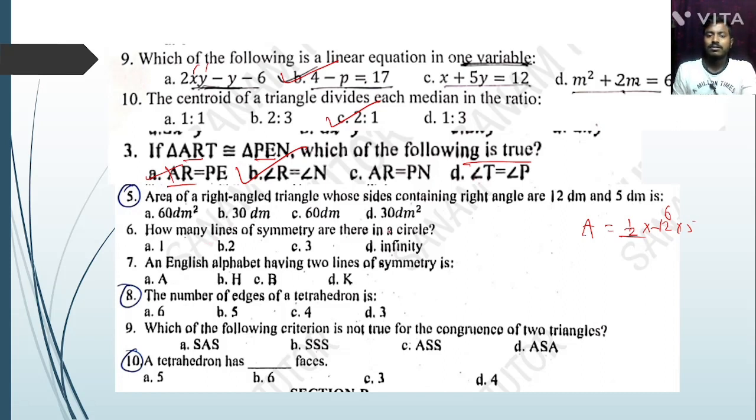Okay, next question. How many lines of symmetry are there in a circle? Circle has infinity. Next question. An English alphabet having two lines of symmetry, that is H and I. Next, which of the following, the number of edges of the tetrahedron, that is 6. Which of the following criteria is not true for congruence? The repeated question, that is SSA. The tetrahedron has 4 vertices, 4 faces, option number D.